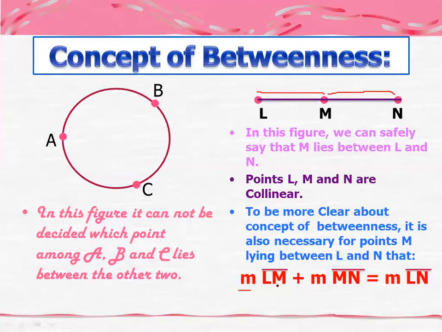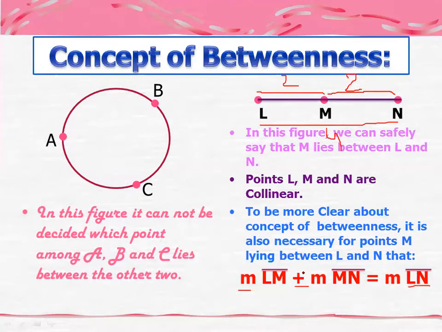So what you will say is that if you measure these two segments, or if you add them together, it will be equal to measurement LN, means from this L to this N. So if you add these two line segments, the sum will be equal to line segment LN. Just suppose the measurement of this portion is 2 and this portion is 2. So 2 plus 2 will become 4. So if you add them together, your total length will be 4 centimeter.